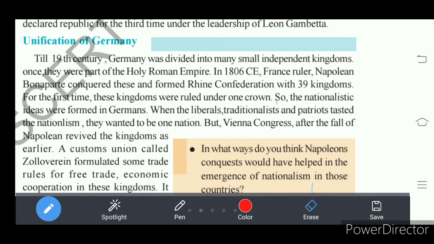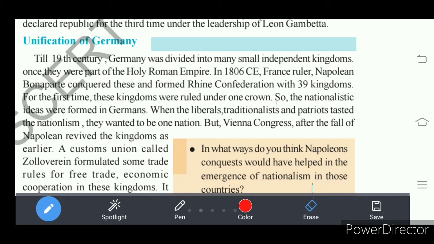Right? So people in these kingdoms felt that they would get freedom. But what happened? They got freedom from Napoleon, but once again, they were placed under the king's rule with the Congress of Vienna. So people did not like this.